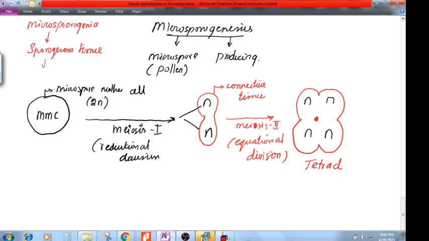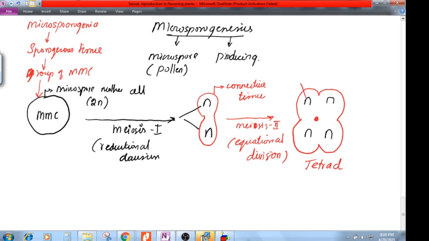That sporogenous tissue contains a group of MMCs. From that we have taken only one MMC, and that one MMC undergoes meiosis 1 and 2. At the end of the process we are getting a tetrad. So this is our tetrad.